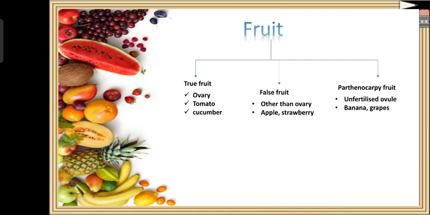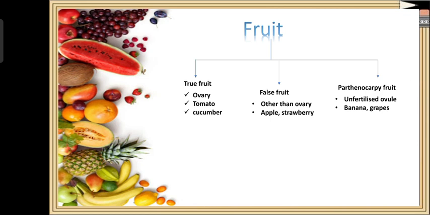We have the third category of the fruit, called parthenocarpic fruit. What are parthenocarpic fruits? The fruit that develops without the fertilization of the ovule is called a parthenocarpic fruit, and the condition is called parthenocarpy. The parthenocarpic fruits are always seedless fruits, and they can be induced artificially by spraying a synthetic growth hormone. The best examples for parthenocarpic fruit are the banana and the grapes.